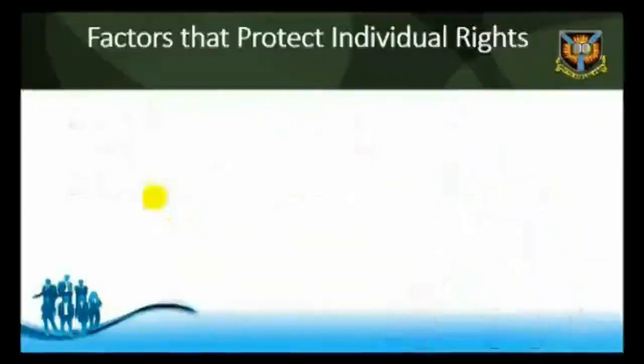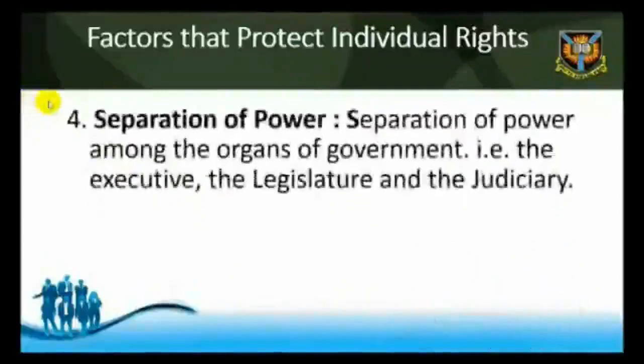4. Separation of power. Another factor that protects individual rights in a country is that there should be separation of power among the organs of government. The organs are the executive, the legislature, and the judiciary. The separation of power will enable all these organs to serve as watchdogs for one another and prevent reckless arbitrariness on individual rights.